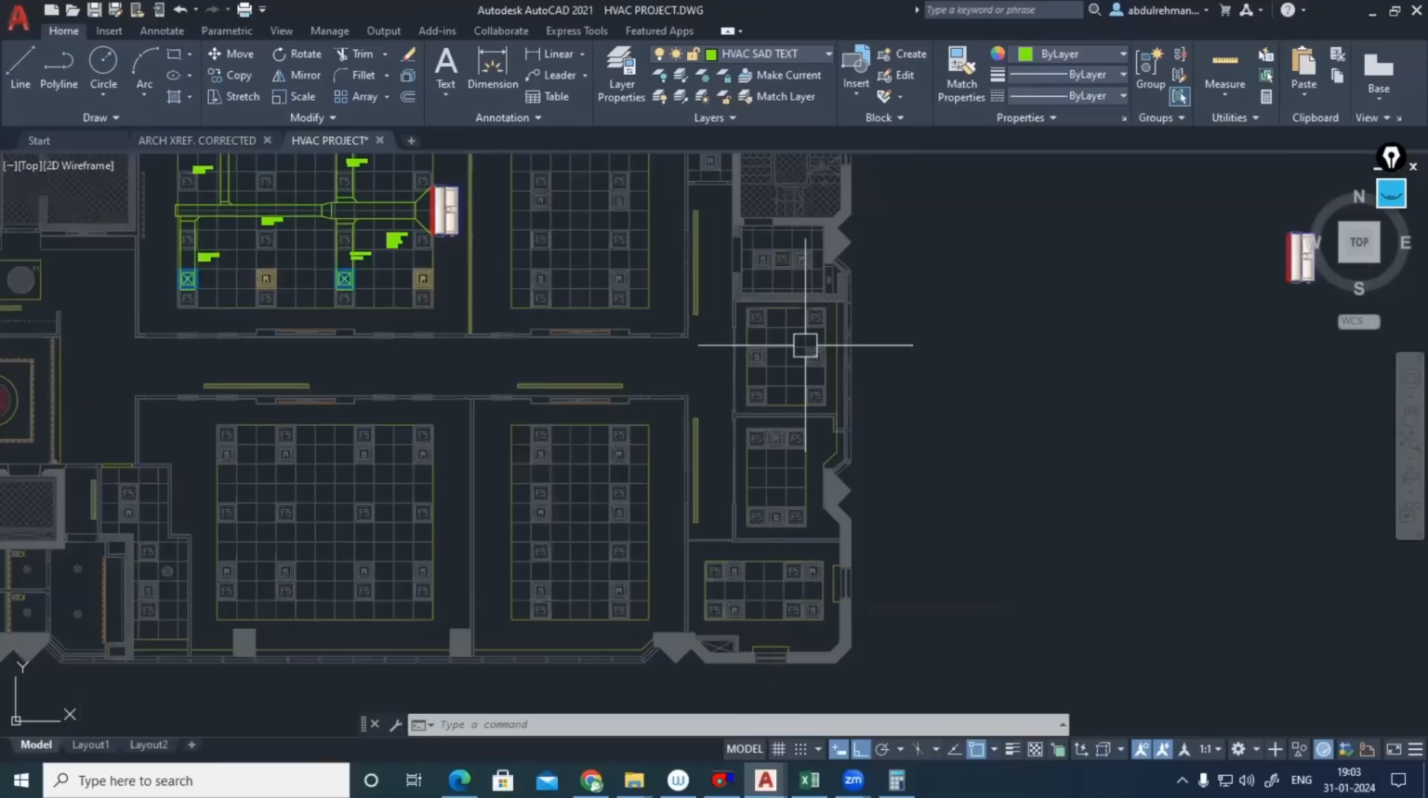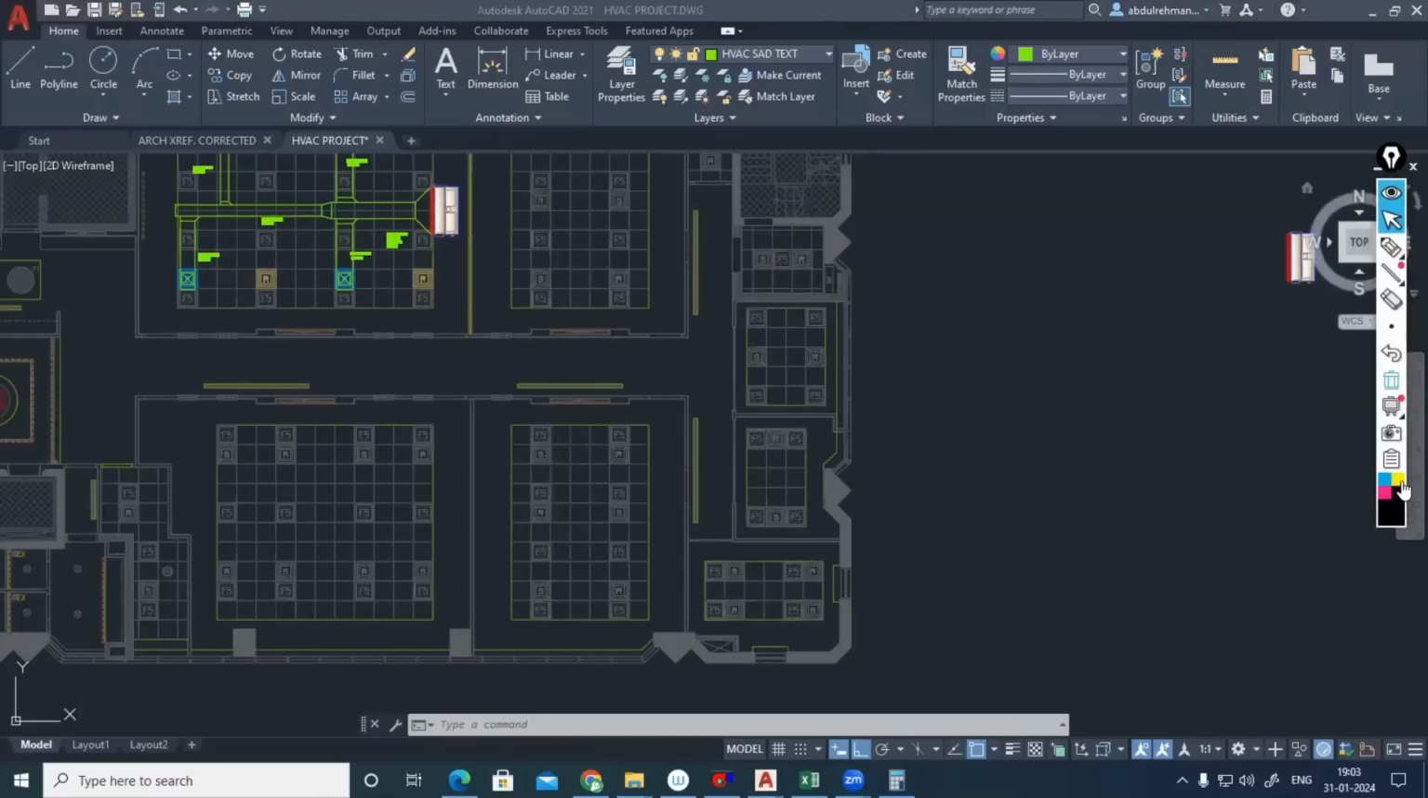Which one? Discussion rooms. Actually, this is our discussion room 1, discussion room 2 and discussion room 3. For training room 1, we did heating and cooling load calculation using HAP only. So when you are doing the discussion rooms, you should do the heat load by HAP only.